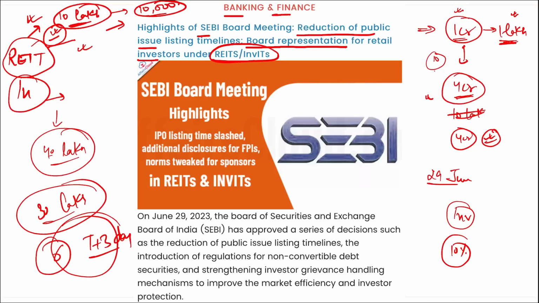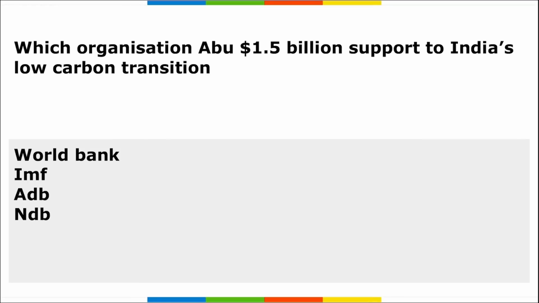Correct? The sponsor who set up this REIT or InvIT monetizes its assets by transferring them to the InvIT or REIT and exerts control over decisions through a significant shareholding in the investment manager sector. Currently, SEBI regulation mandates that the sponsor should hold a minimum of 15% units for a period of at least 3 years from the date of listing of the units.